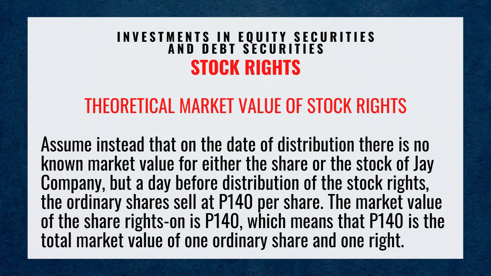Assume instead that on the date of distribution, there is no known market value for either the share or the stock right of J Company. But a day before distribution of the stock rights, the ordinary shares sell rights on at 140 pesos per share. This means that 140 pesos is the total market value of one ordinary share and one right.